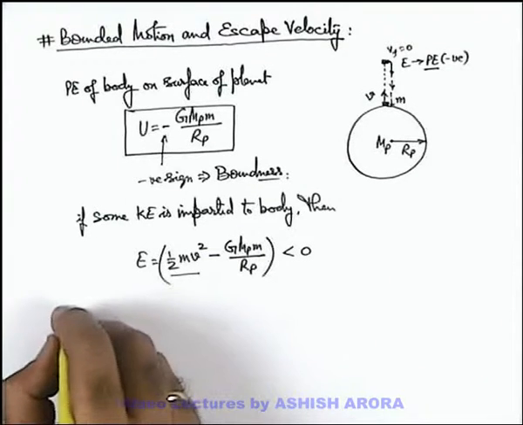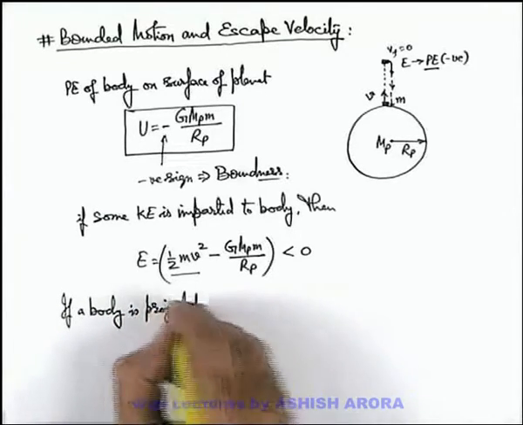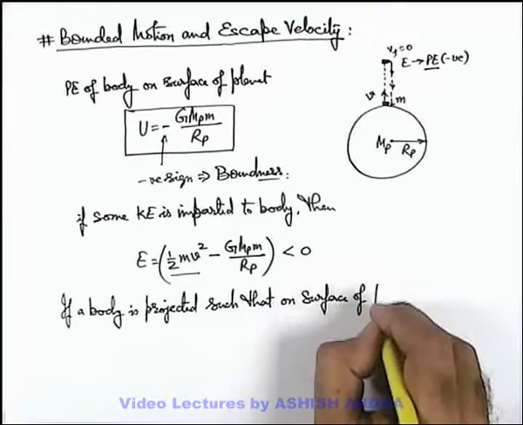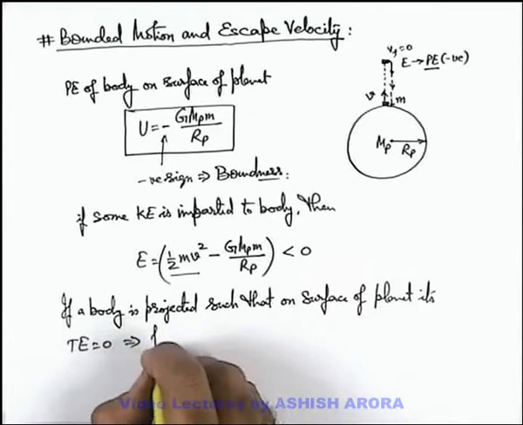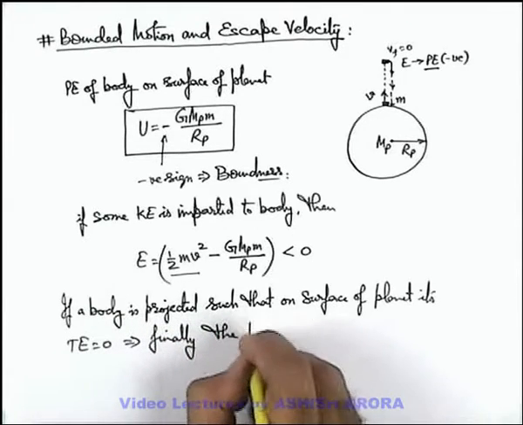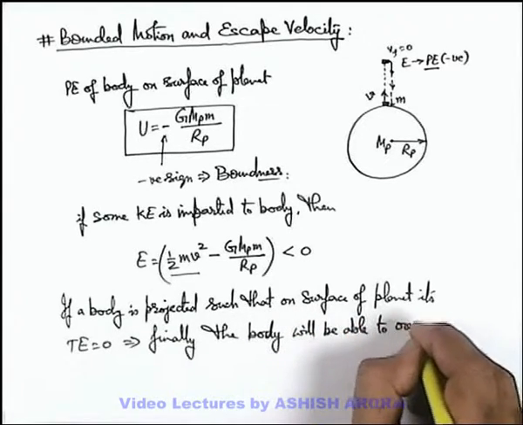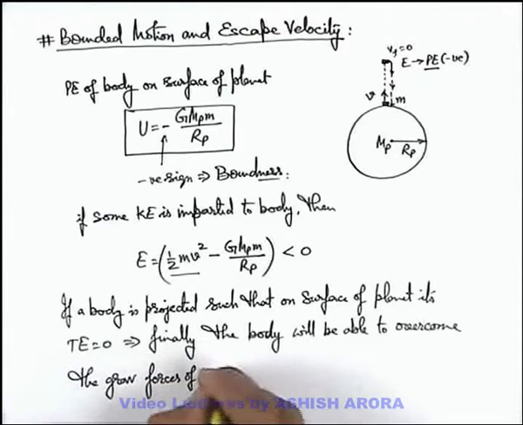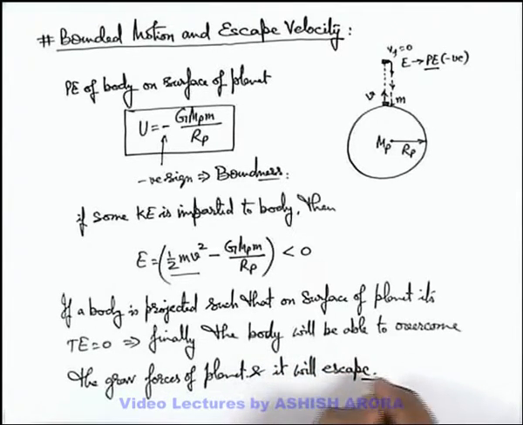So here we can say, if a body is projected such that on the surface of the planet its total energy becomes 0, this implies finally the body will be able to overcome the gravitational forces of the planet, and it'll escape. Let's mathematically analyze this situation on the next slide.